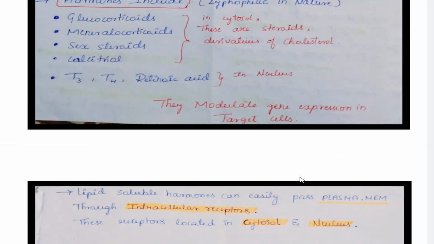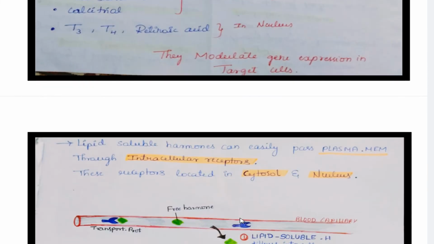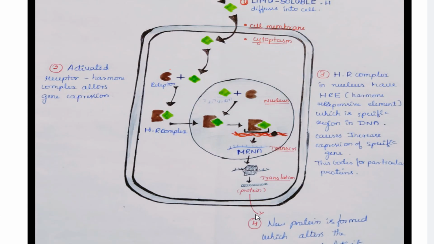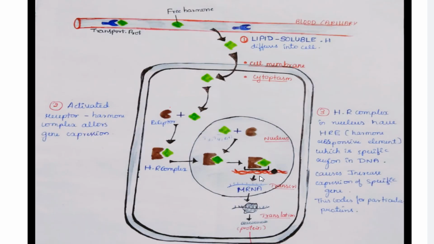So this is called the group 1 hormone mechanism of action. This is how hormones form the hormone receptor complex, carry out transcription and translation, and form a new protein which alters the biochemical activities of the target cell.